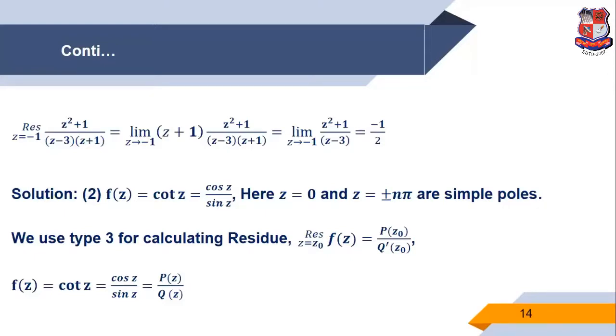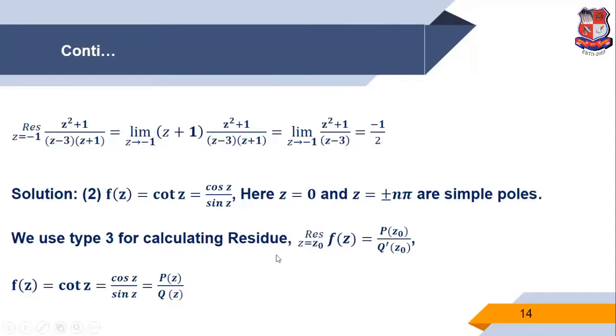So here z equals 0 and z equals plus or minus n pi are where sin z is 0, because sin 0 is 0 and sin of plus or minus n pi is 0. So this function has z equals 0 and z equals plus or minus n pi as simple poles.